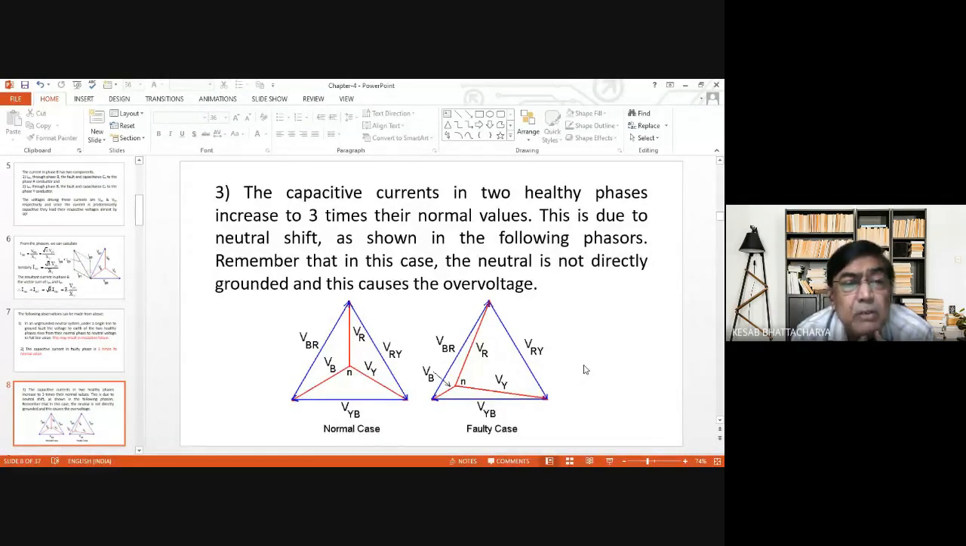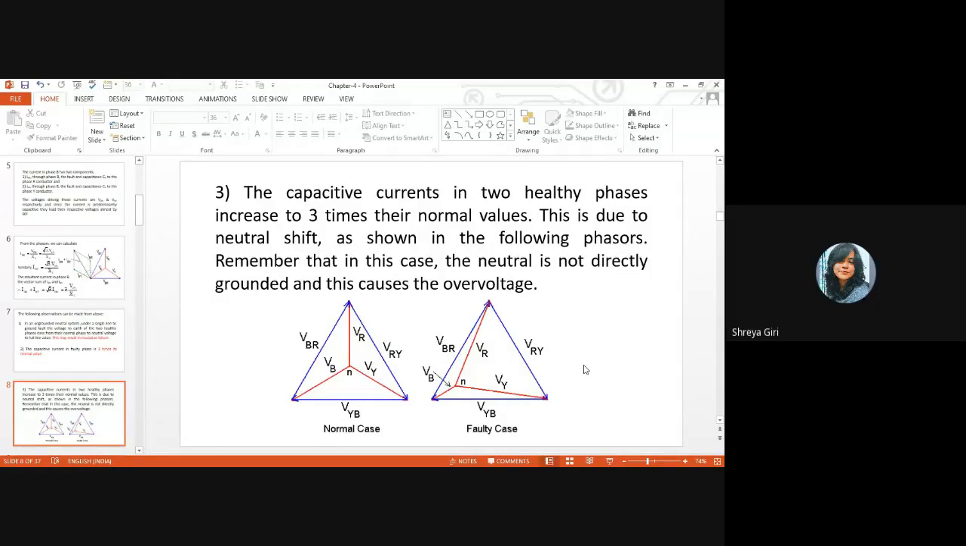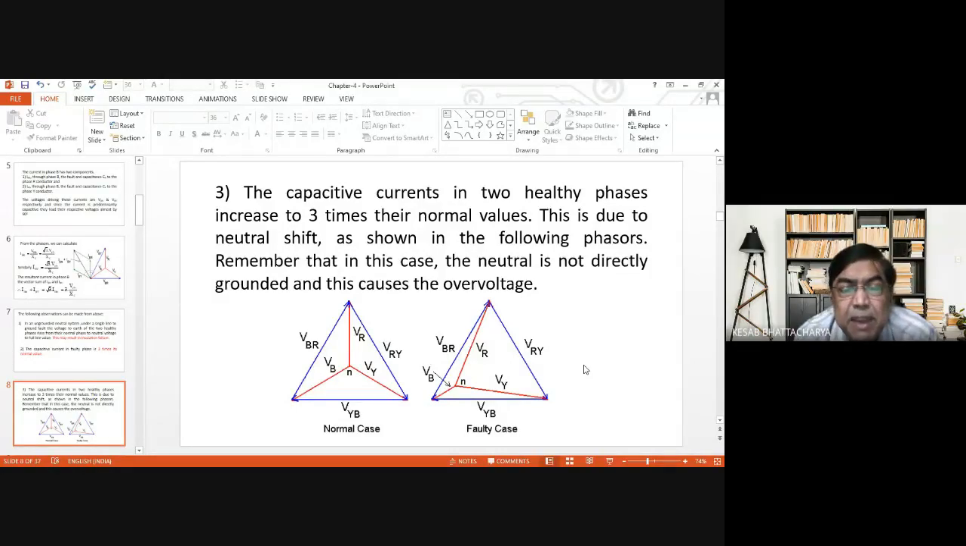Do you remember neutral shift or not? Yes, sir. So the same thing is happening here, since the neutral is not connected directly to any reference or to any particular object which is at either ground potential or some other potential.